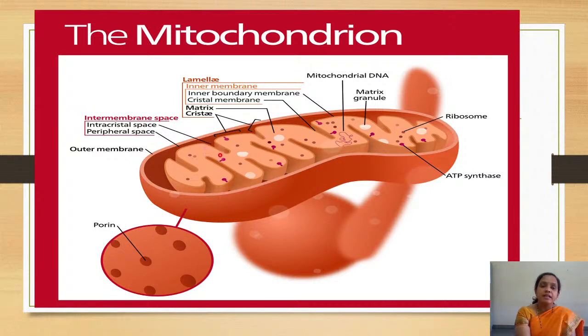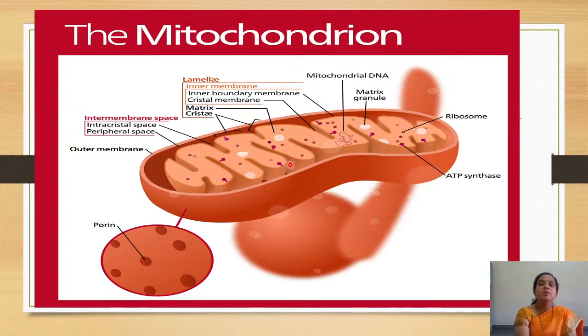These are called intercristal spaces. Inside the inner mitochondrial membrane, the fluid-like thing that is present is called the matrix, or we can call it the cytoplasm. The space between the outer membrane and the inner membrane is called the intermembrane space.